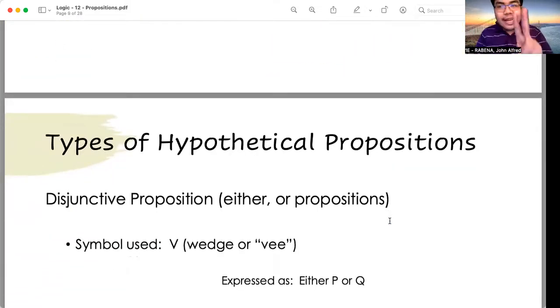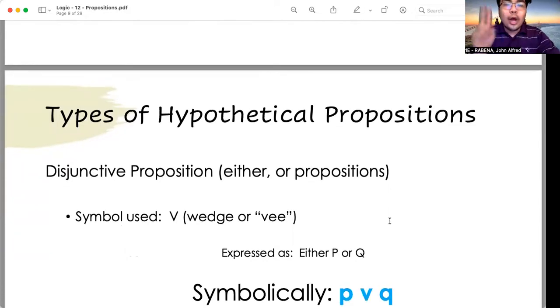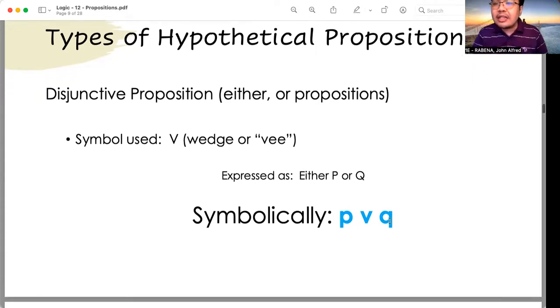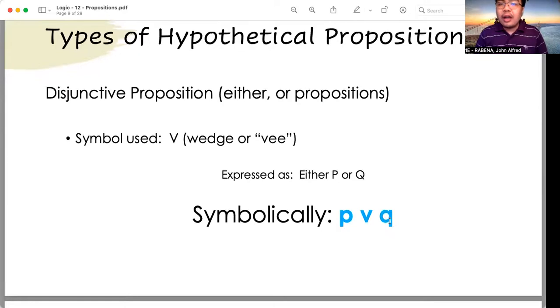Now we move on to the second type of hypothetical proposition. What is the second type? That is what we call the disjunctive proposition. Disjunctive propositions make use of the words either or. When we say disjunctive proposition, there is an alternative. You may choose one option over another, or the other option over the first. The symbol that we use here is the wedge, or V.